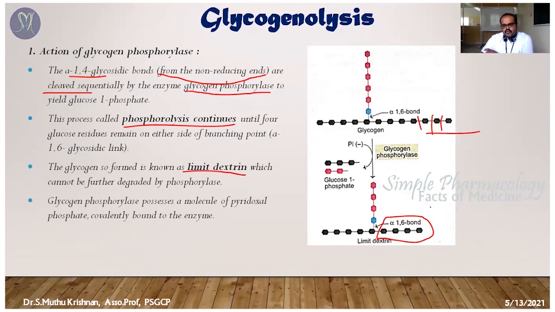When 4 glucose units remain, it is called limit dextrin. That means it can't be degraded further by the phosphorylase enzyme. Once it comes to the limit dextrin stage, glycogen phosphorylase is not able to split off further glucose molecules.